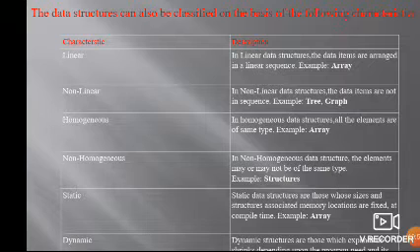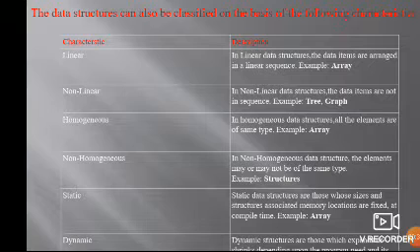Non-linear. In a non-linear data structure, the data items are not in sequence. In trees and graphs, we have nodes, and the nodes can be attached wherever we like. So there is no sequential manner. That is called non-linear. The data items are not arranged in a sequence. If the data items are arranged in sequence, that is called linear.